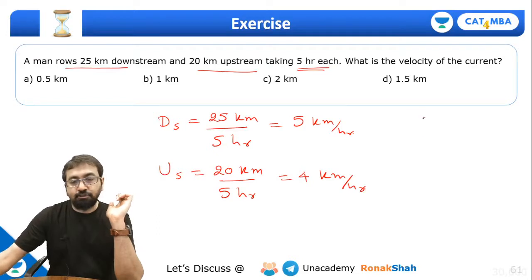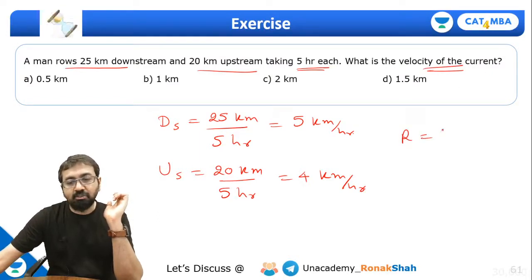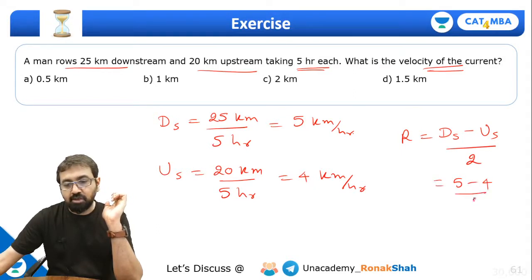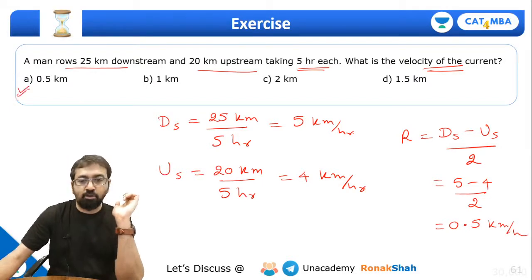Now let's use that formula. We want to find out velocity of current, that is speed of the stream, or you can say river. It's downstream speed minus upstream speed divided by 2. So it will be 5 minus 4 divided by 2 and it will come out to be 0.5 kilometer per hour. Right, 0.5 kilometer per hour.